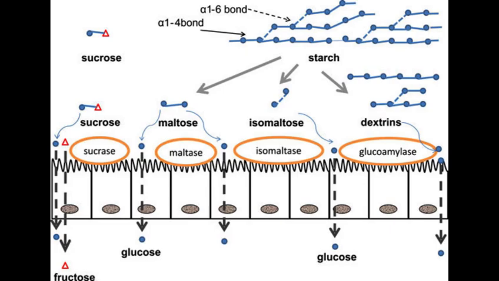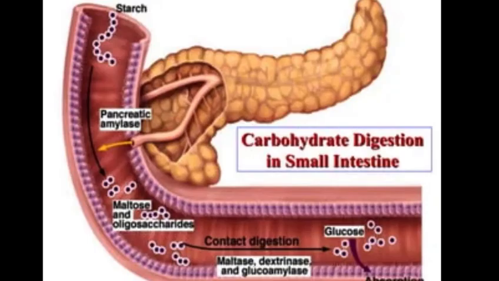When starch reaches the small intestine, another organ, the pancreas, will begin to secrete alpha amylase. Alpha amylase is secreted from the salivary glands and the pancreas. The pancreatic amylase will be secreted into the small intestine to break the alpha 1,4 glycosidic bonds. The intestinal enterocyte cells have brush-border enzymes. These participate in the digestion of starch.